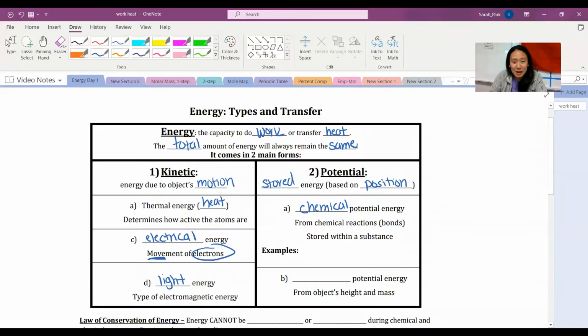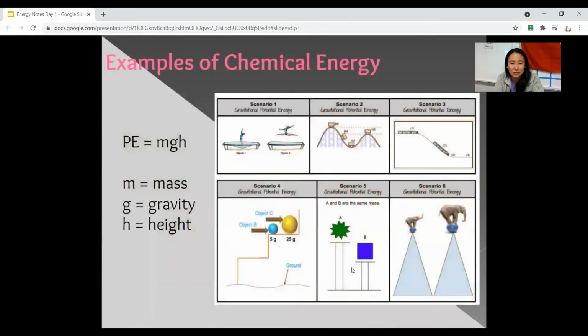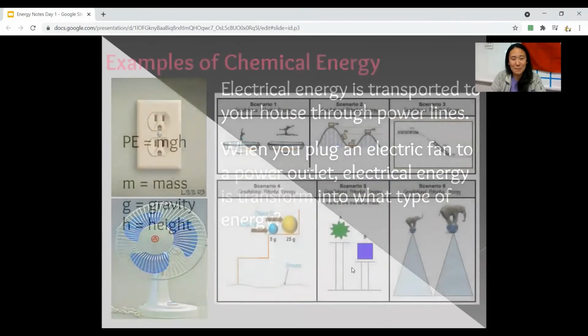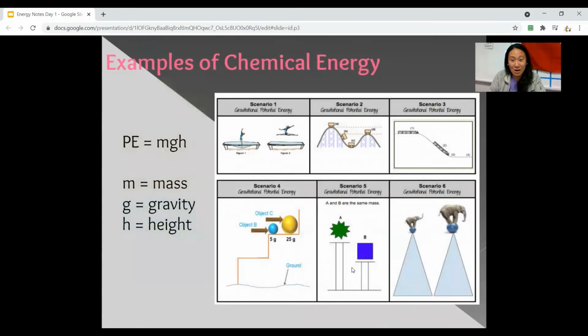Okay, the other type of potential energy here is gravitational. You talk a lot about this in physics next year, right, if you're taking physics, and it's all about height and mass. So gravitational potential energy is all about how heavy they are. It has to do with gravity and how tall they are. So this is all about where they are, where are they going, right?